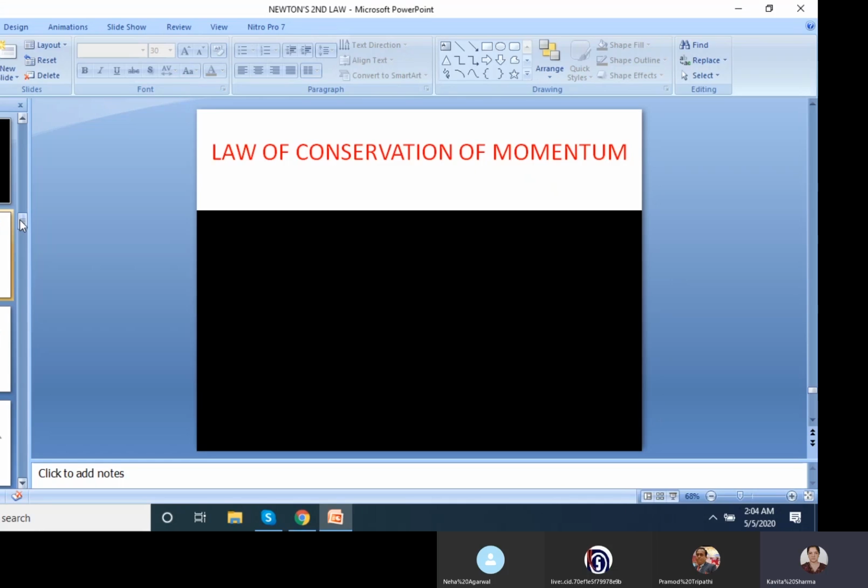And then we have done the conservation of momentum. The conservation of momentum says the momentum remains conserved if no external force is applied. And Newton's cradle is a good example for that. You can easily get it from the market also. You can see this in the school also. This is how momentum remains conserved if no external force is applied.